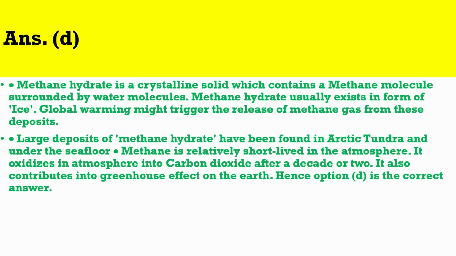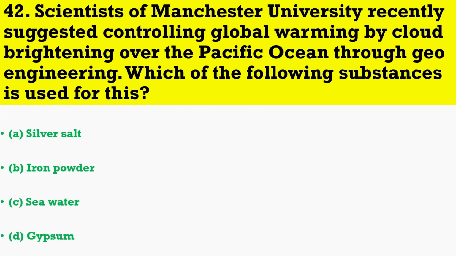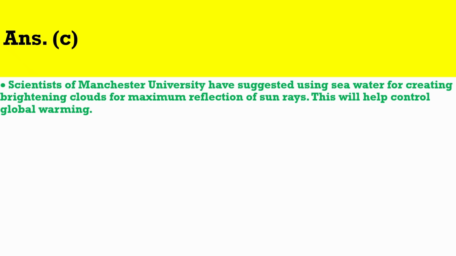Hence option D is the correct answer. Question number 42. Scientists of Manchester University recently suggested controlling global warming by cloud brightening over the Pacific Ocean through geoengineering. Which of the following substances is used for this? The correct answer is C. Scientists of Manchester University have suggested using seawater for creating brightening clouds for maximum reflection of sun rays. This will help control global warming.